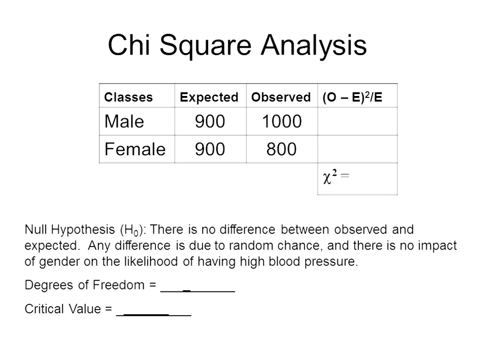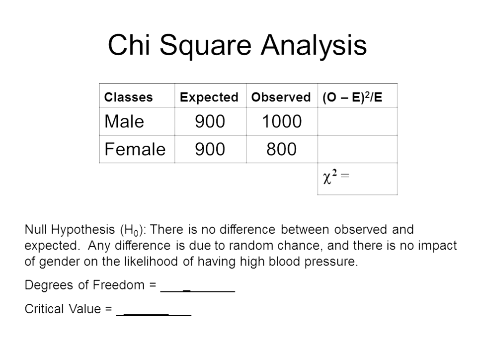The problem is this. A study is conducted to determine whether men and women are equally likely to have high blood pressure. A survey is conducted with a group of 10,000 people, 5,000 male and 5,000 female. The results show that 1,000 males have high blood pressure and 800 females have high blood pressure. If having high blood pressure was due to random chance, you would have expected that out of 1,800 people, 900 males and 900 females would have had high blood pressure. There would have been an equal distribution.